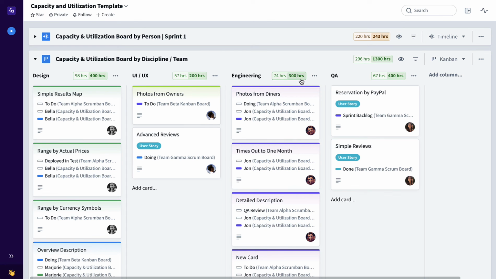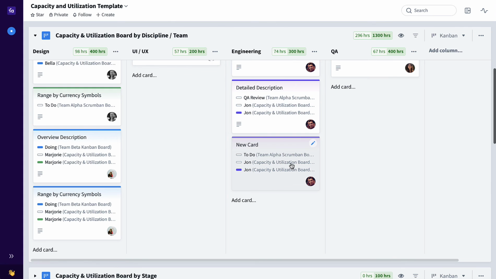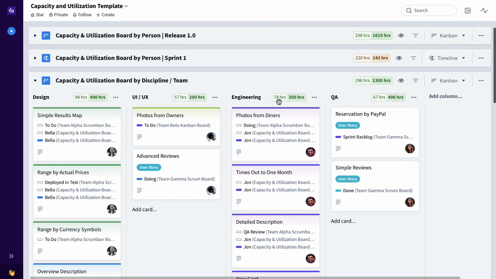As you can see, we have 300 hours of capacity for engineering. That new card, because John is an engineer, was also added here, rolling up and adding 15 hours here for a grand total of 74 hours of engineering scope versus 300 hours of engineering capacity.